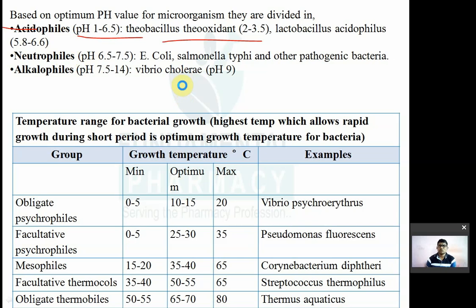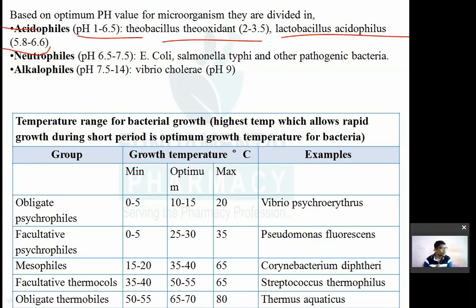So this Thiobacillus thiooxidans will grow at a specific optimum pH, that is 2 to 3.5. Then Lactobacillus acidophilus is the name of a bacterium. Its optimum pH is 5.8 to 6.6. They can ask you a question, they will give you examples of bacteria and ask you to identify the acidophilic bacteria.